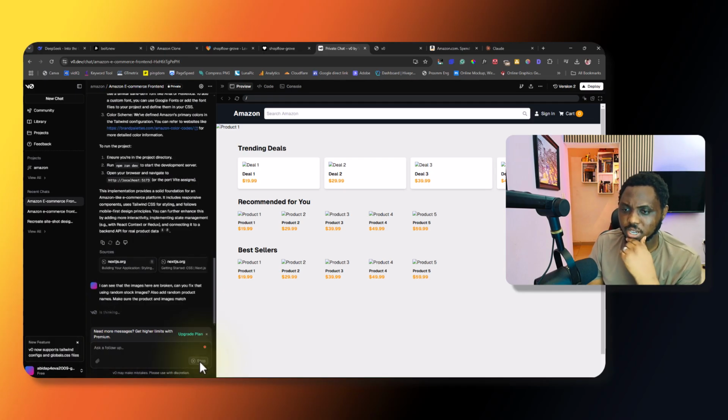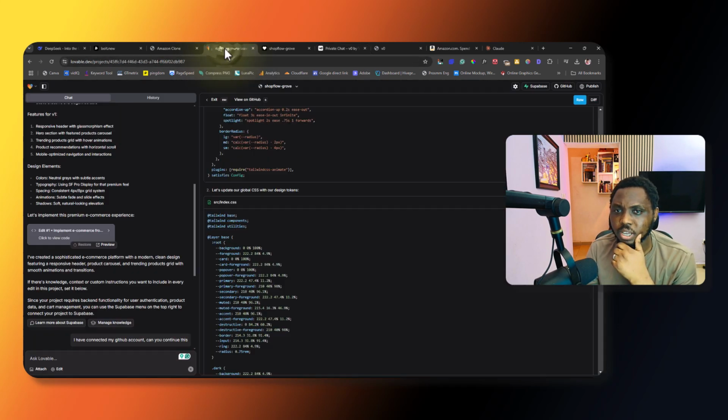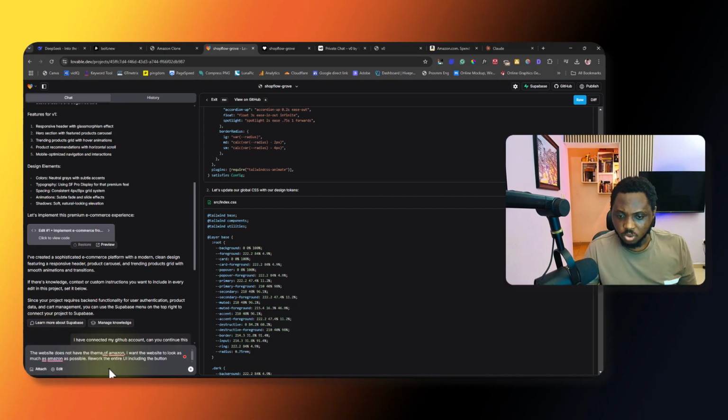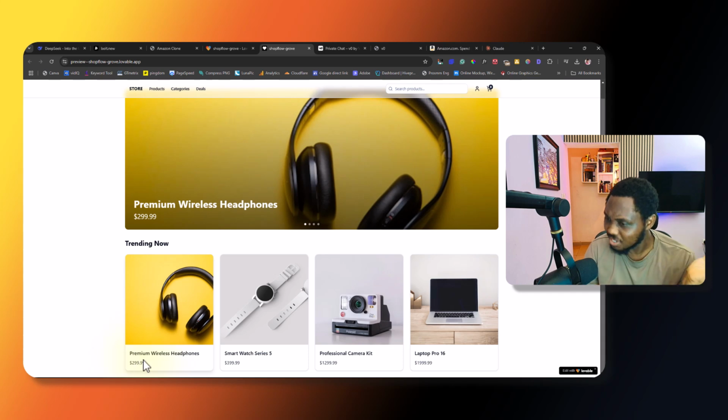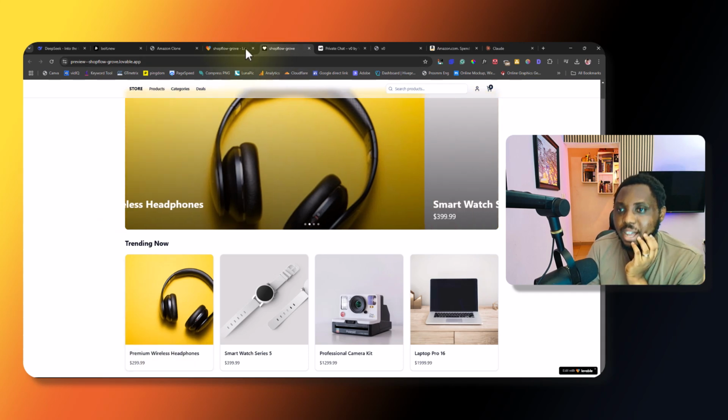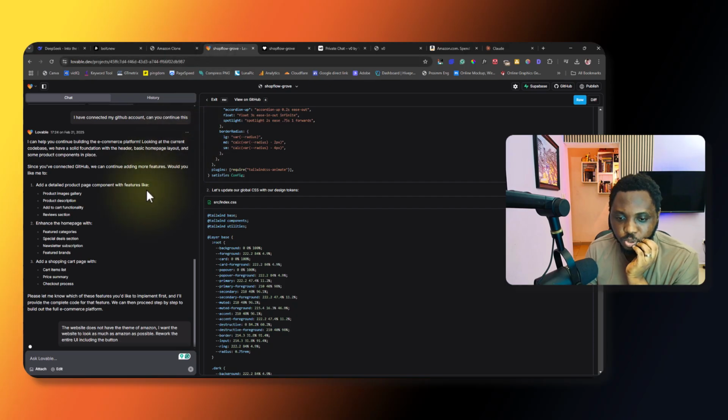All right, so let's see what this is able to come up with. Reworking that. So let's come back here. Let me just tell Lovable to add the theme of Amazon. Okay, the website does not have the theme of Amazon. I want the website to look as much like Amazon as possible. Rework the entire UI to make it look like it, including the buttons, because I noticed that the buttons were really, as a matter of fact, there's no button in the first place. So let's see what this is able to do with that.